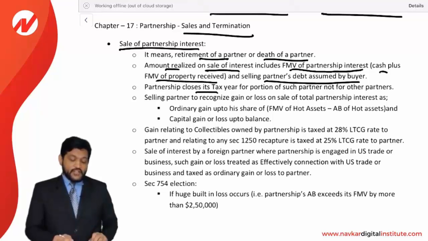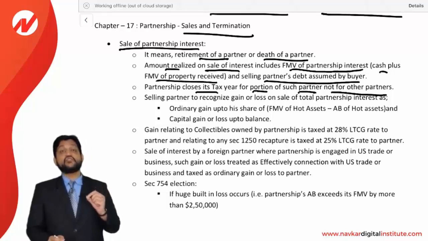The partnership closes its tax year for the portion of such partner and not for the other partners. Look at this. The year will only be closed for such partner and not for all the partners. Only for this partner the share will be closed.